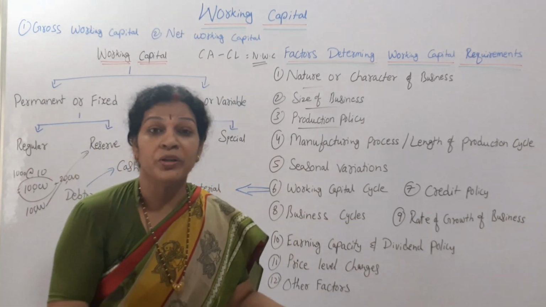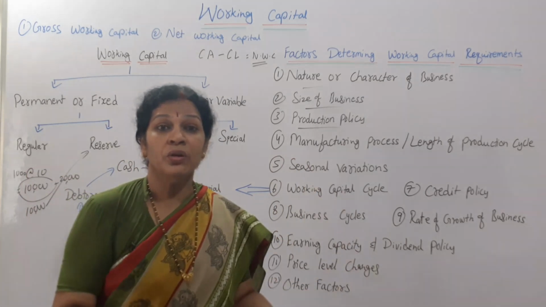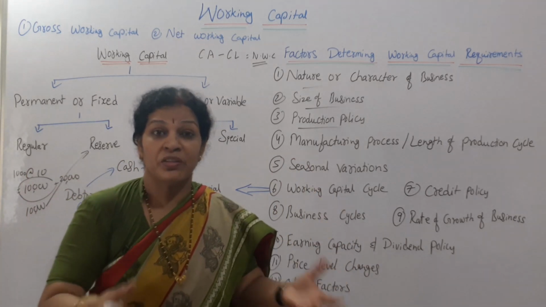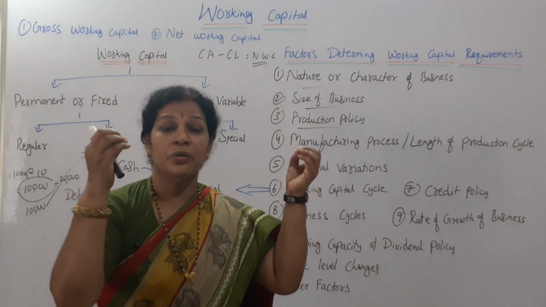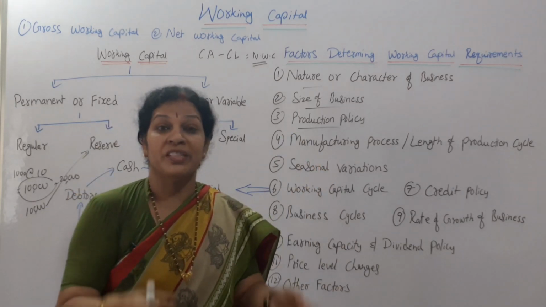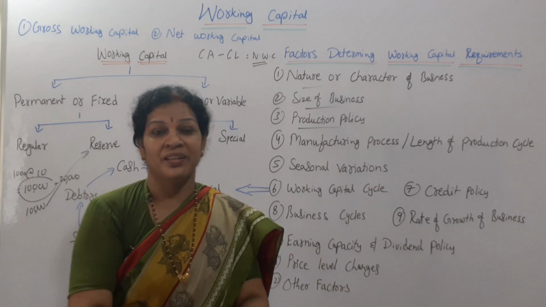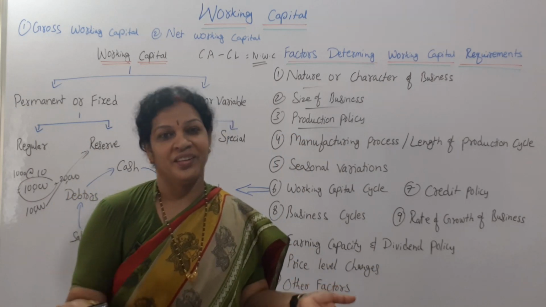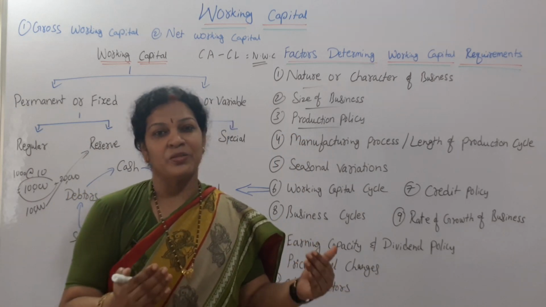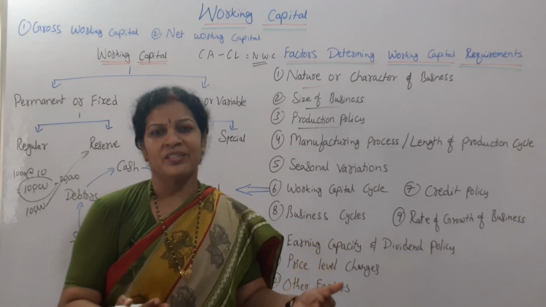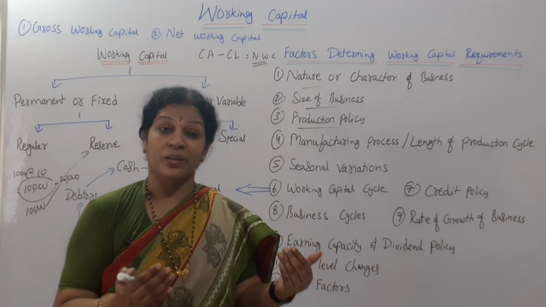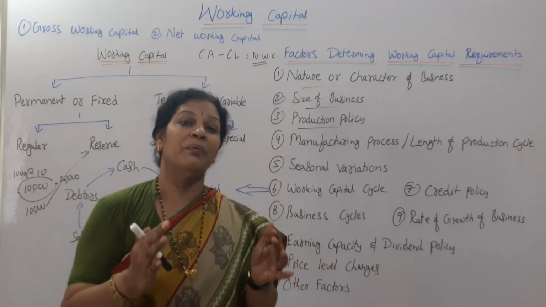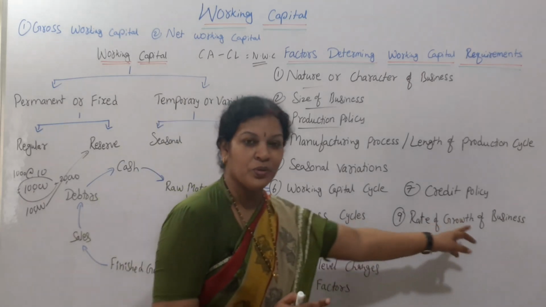When growth is good, what to do? You need to produce more products because growth is there, demand is there. When demand and growth are there, you want to produce more products, then you need more working capital. If growth is not there, nothing, so it goes very smoothly. You need fewer products, you need to produce less, and your sales will be less, then automatically working capital will also be very less. It depends on the growth of the business.